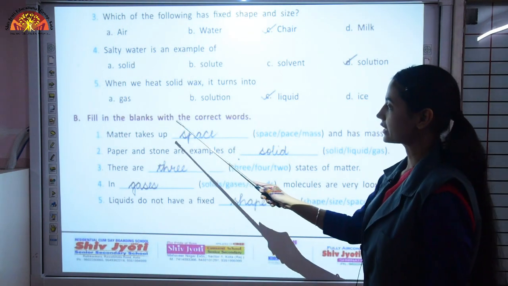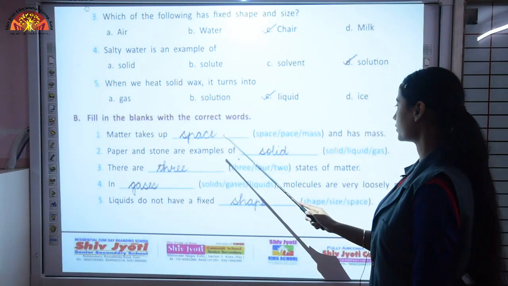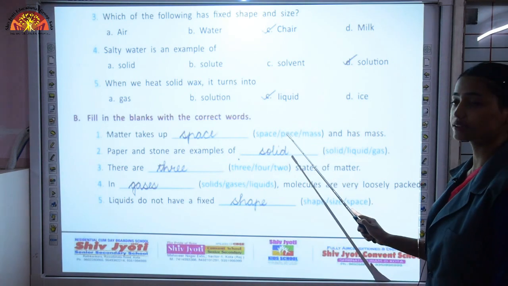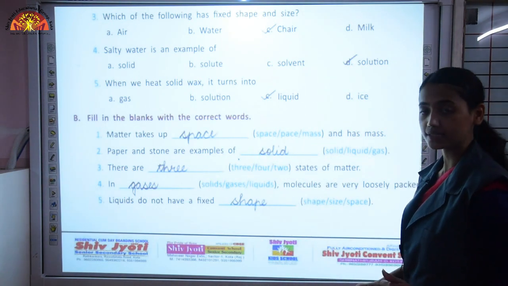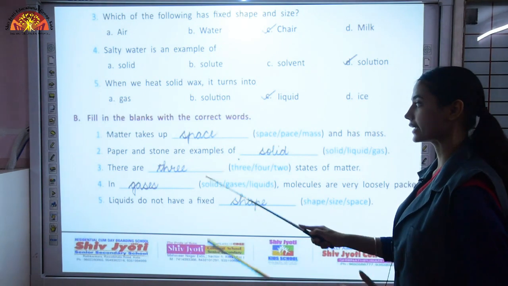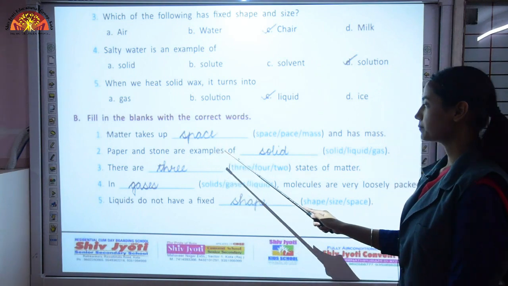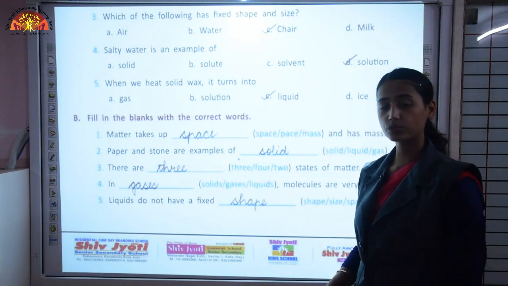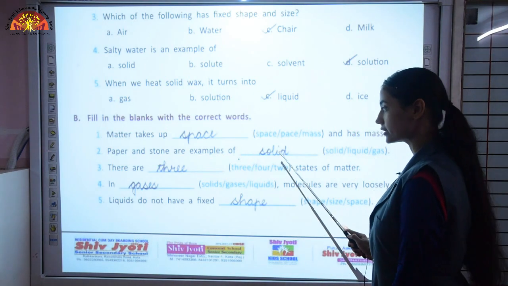Then fill in the blanks with the correct words. First, matter takes up dash and has mass. Many options are given here, you have to select the correct one only. So matter takes up what? It has mass and it occupies, it takes up space. Paper and stone are examples of dash: solid, liquid or gas. Paper and stone have fixed shape and fixed size, so that is solid.